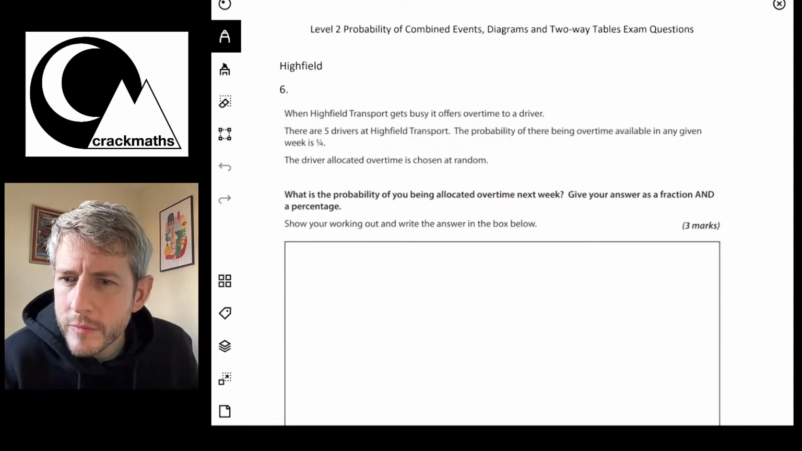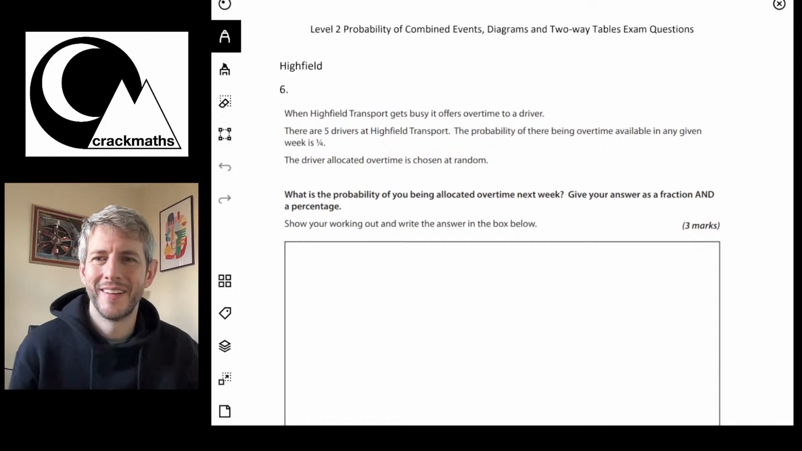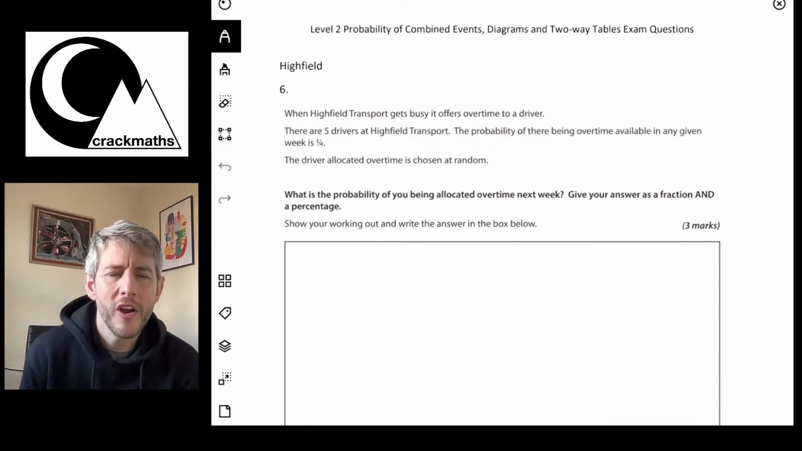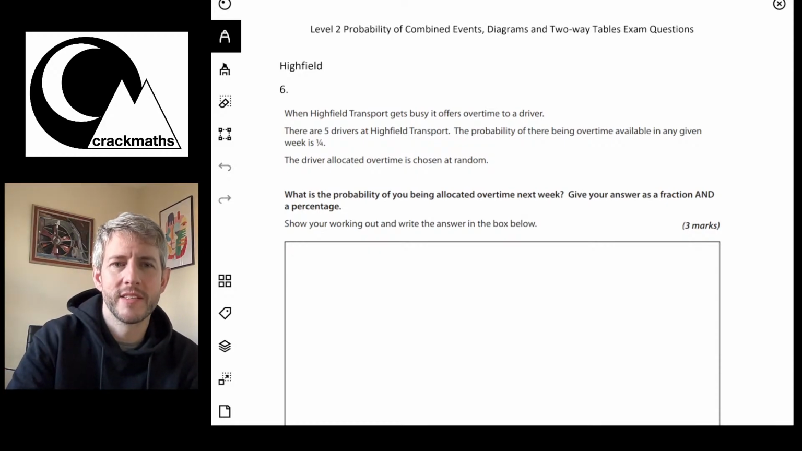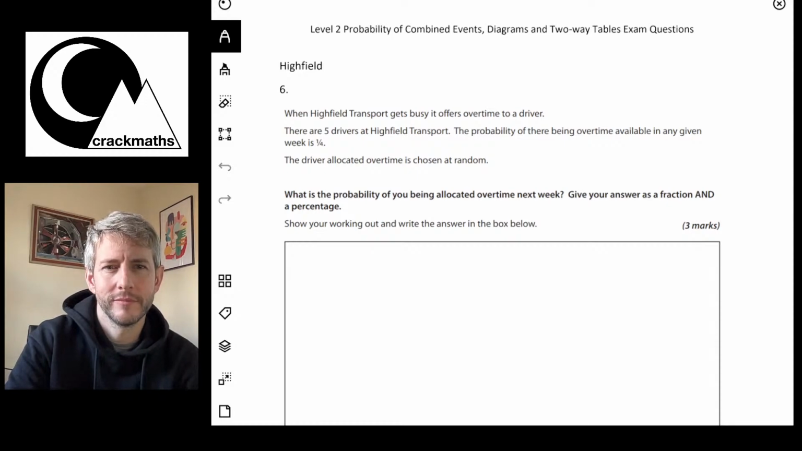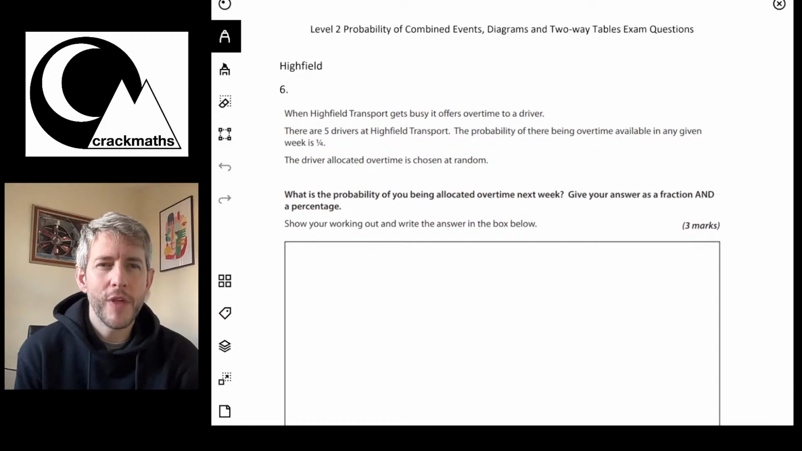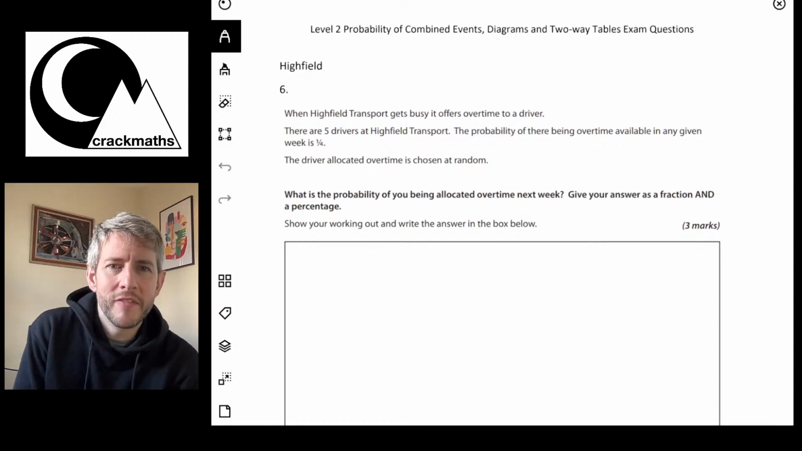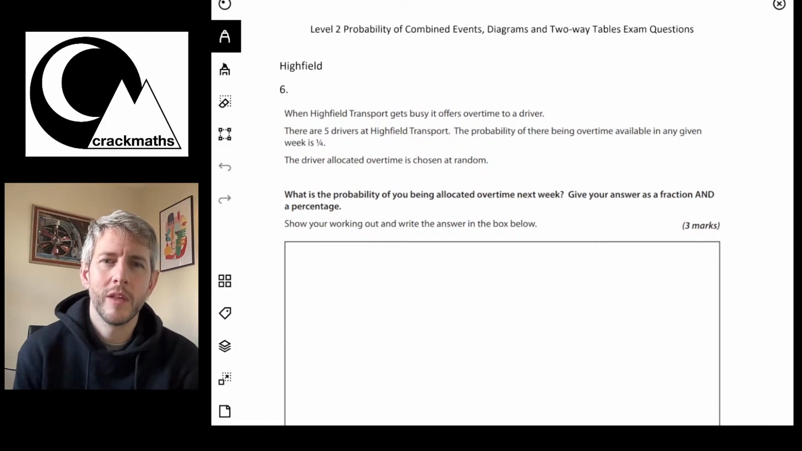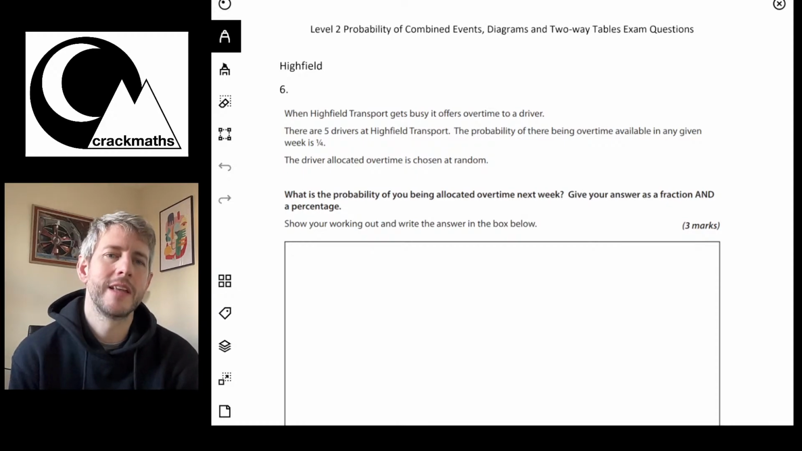Okay. Oh, what's happened? Right, so there's 5 people at the Highfield Transport Centre. The probability of there being overtime available in any given week is a quarter. The driver allocated overtime is chosen at random. What is the probability of you being allocated overtime next week? Give your answer as a fraction and a percentage.